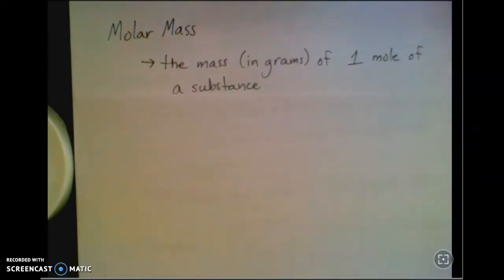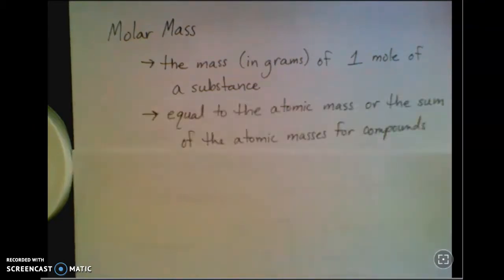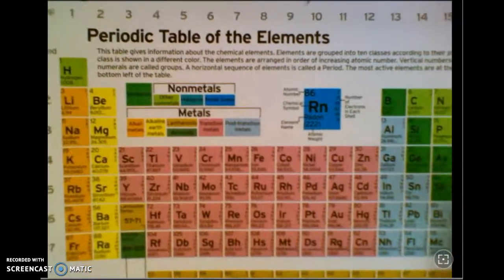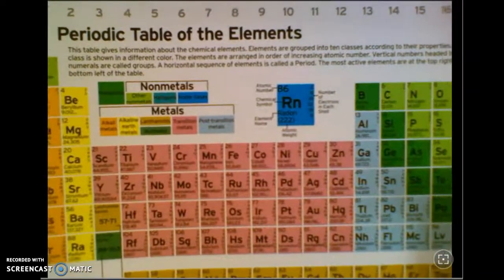Won't take long. So molar mass is just the mass in grams of 1 mole of a substance. It's kind of what it sounds like. But a couple of things to keep in mind. It's equal to the atomic mass, or it could be the sum of the atomic masses if you have a compound or a molecule, but the unit is always in grams. So when we talk about the sum of the atomic masses, that means that we're going to have to go to the periodic table to find those.